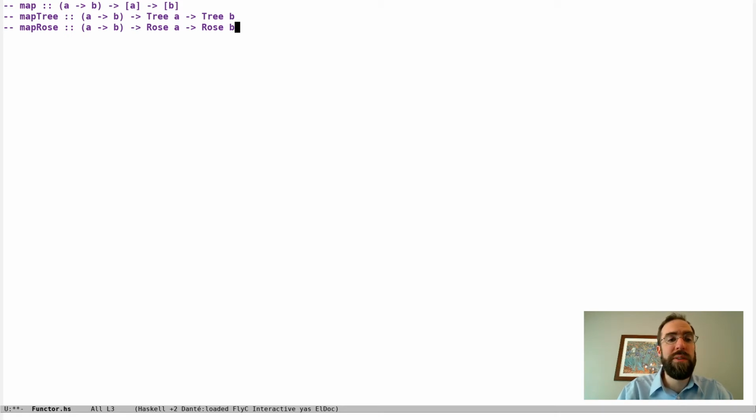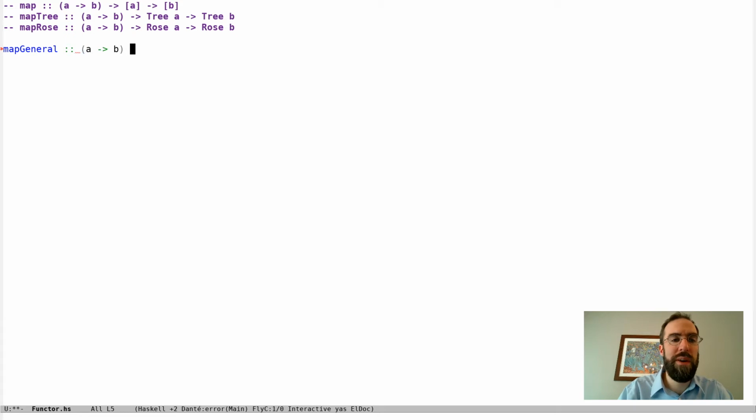And so these are all obviously very similar, and every time that we see something like this that's similar in Haskell, we should ask whether we can abstract out the commonality. Haskell in general gives us really great facilities for abstraction, so we should try to abstract out what's in common. So if we try to write a general map function, the only part that changes is the data type that we're mapping over. So we might try replacing that, making it polymorphic.